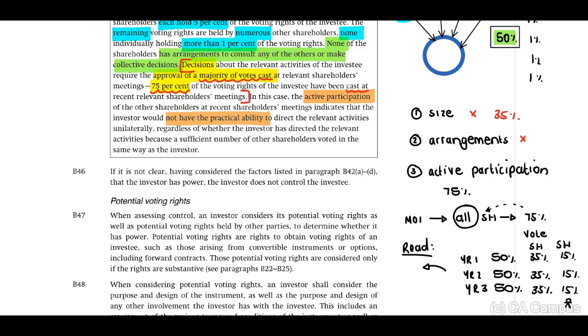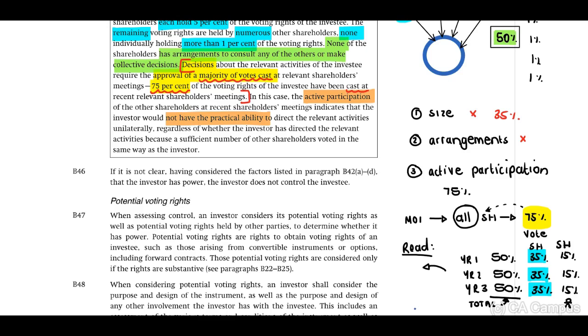Okay, you with me? Therefore 50% of the total 100% has to be present, and of this 50%, 75% of every shareholder present should vote. And each year, the 35% shareholder, which is one entity.